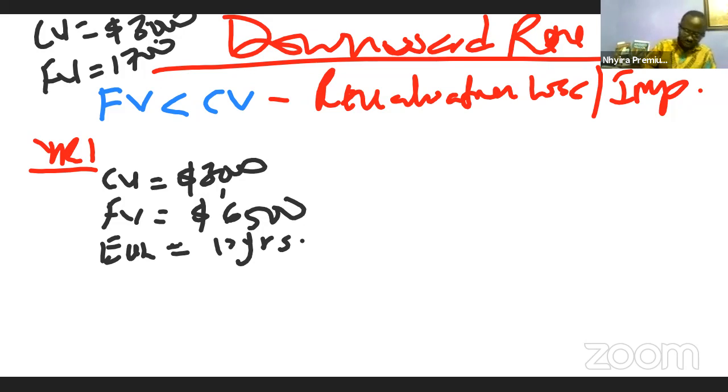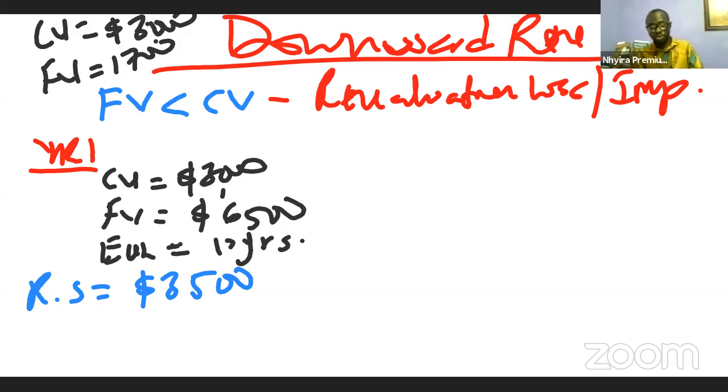So there is a revaluation surplus, and that is going to be the 6,500 minus the 3,000, and that's going to be 3,500. I'm assuming that there is no annual transfer here. So this revaluation surplus, we debit the property, plant, and equipment, and then we'll credit what? The OCI, other comprehensive income.